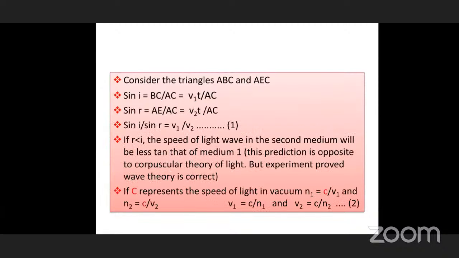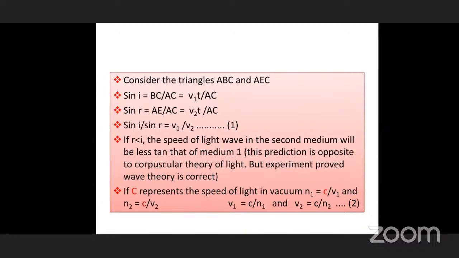From that, you can tell sin I is equal to BC by AC. What is BC? BC length is nothing but V1t, velocity into time, and AE distance is V2t. So V1t by V2t by AC. So sin I by sin R, you can get V1 by V2. That is the refractive index of that one.